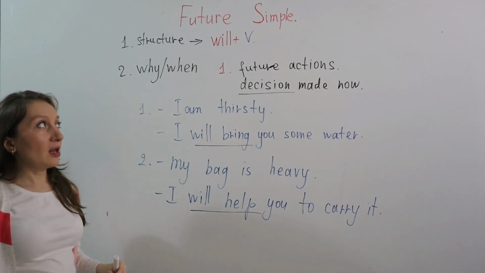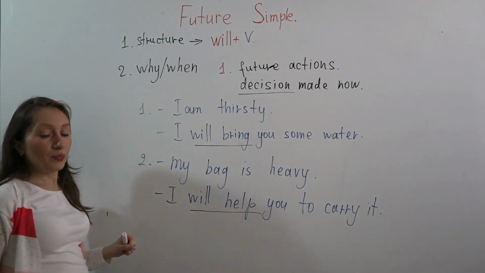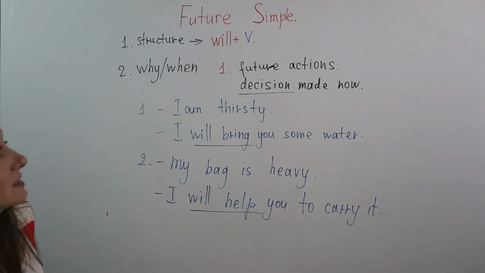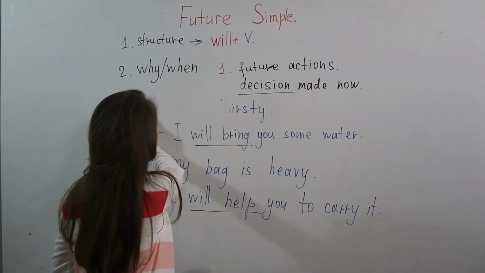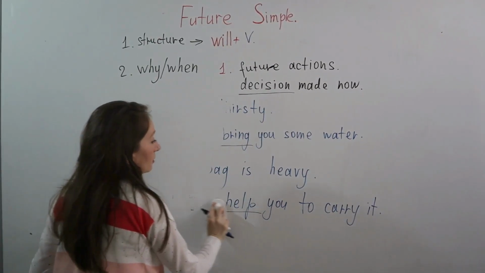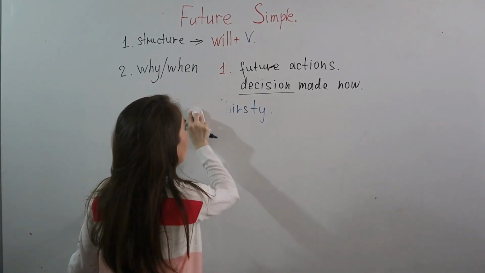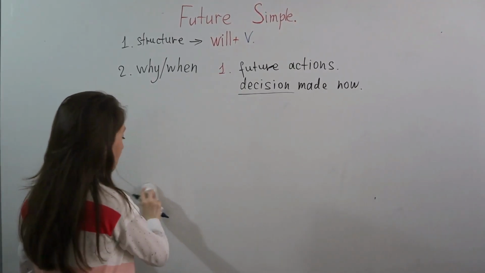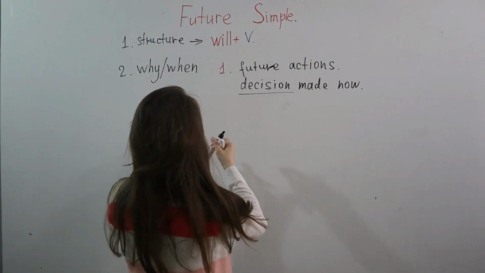Alright? Now, are you ready for the second case for future simple? So, the second case, we call it predictions.